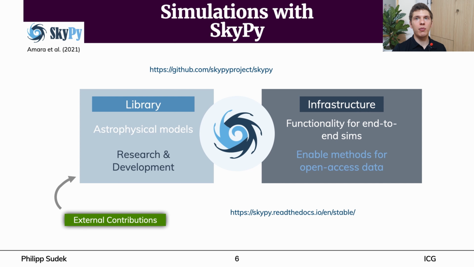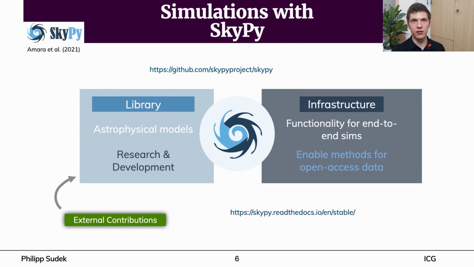The development of SkyPy is driven by R&D projects like ours, which develop new functionality of the package. In addition to this, we are always open to external contributions. In our work, we extended the package and used it to run simulations of galaxy catalogs including redshift, absolute magnitudes, and the parent magnitudes that match observational data. Currently, our team is also developing other sources like halos, supernovae, and gravitational waves. In addition to all of this, any user could run the SkyPy pipeline runner to produce their own simulations with their own implementations.